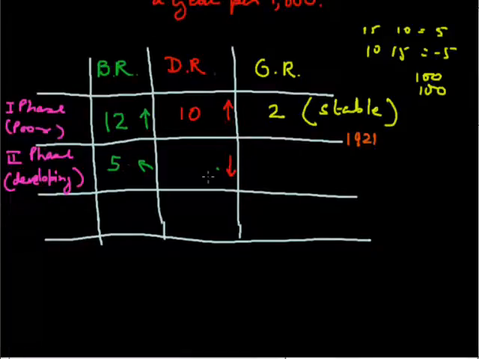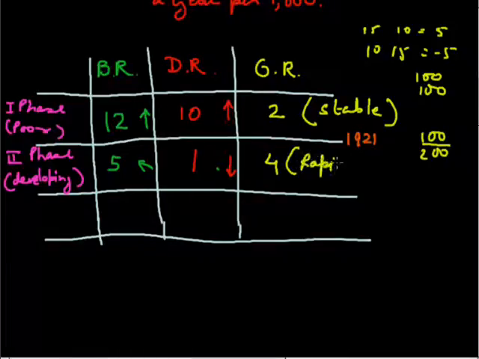For example, in these 5 children, only one will die. So this is how we see the growth rate is 4. It means in the first generation if there are 100 people, in the second generation they are 200, double. So this is how we see a rapid increase in population, or we can say population blast, the situation which India is facing at present.